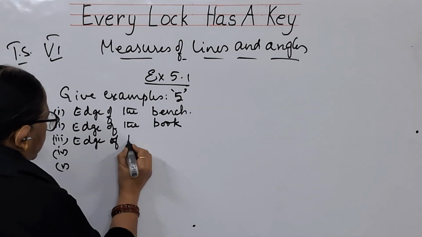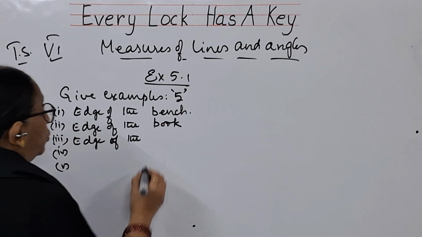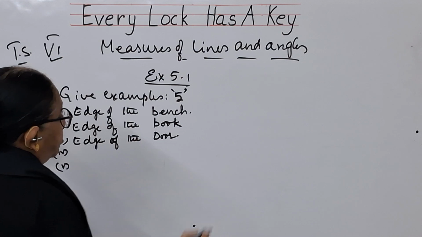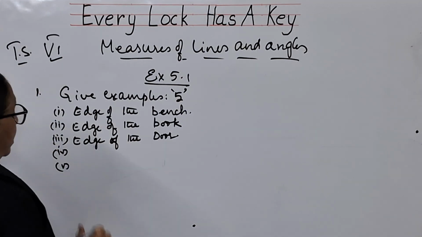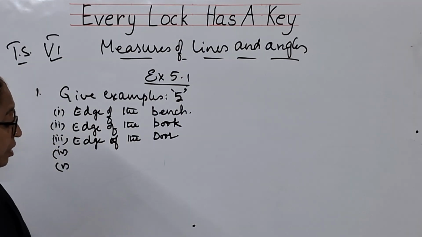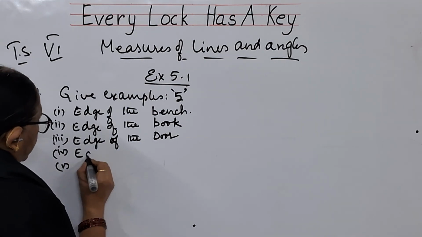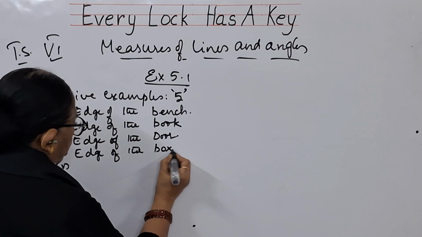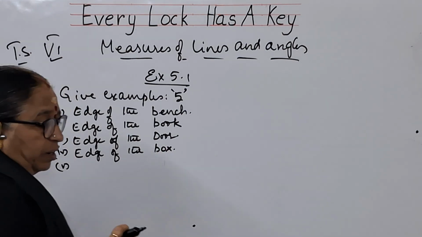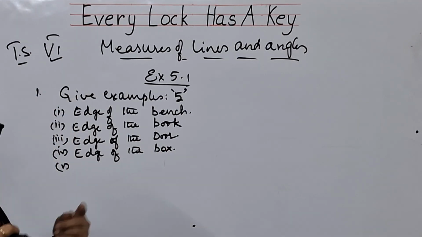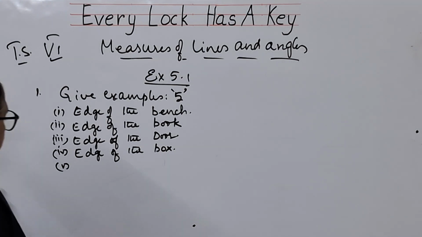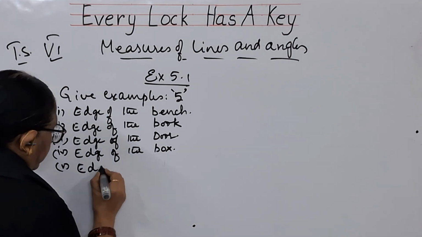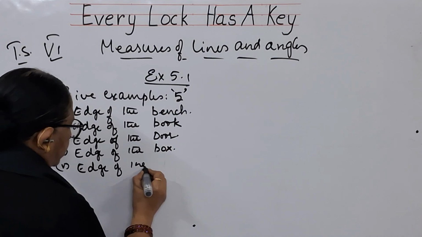The door edge also will be in a straight line, and you can even measure the edge of the box. Boxes also will be in a correct shape, cuboid shape. So you can measure the exact edge of the box, and what else you can measure? You can measure edge of the table.